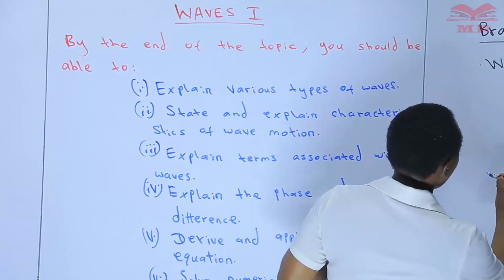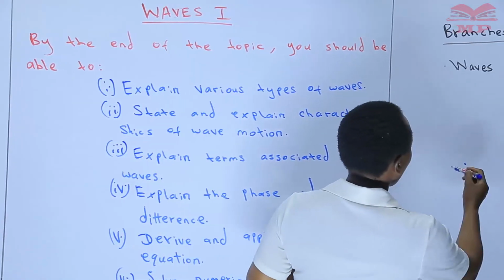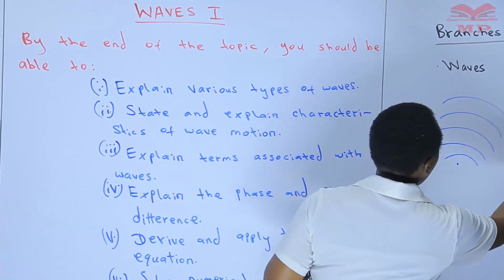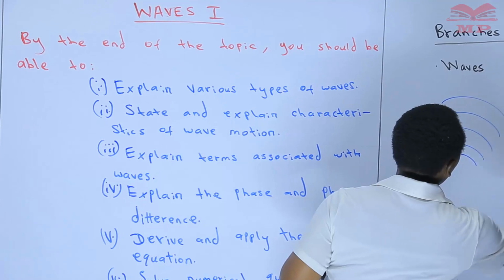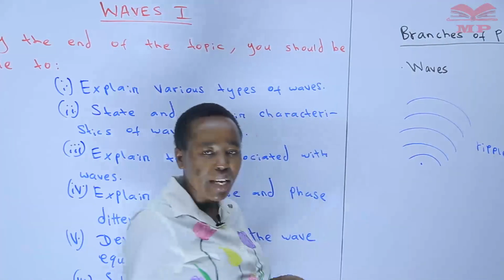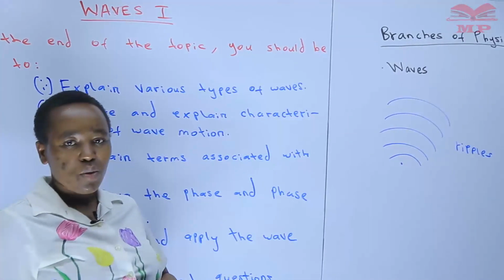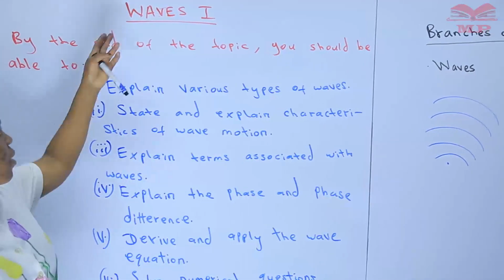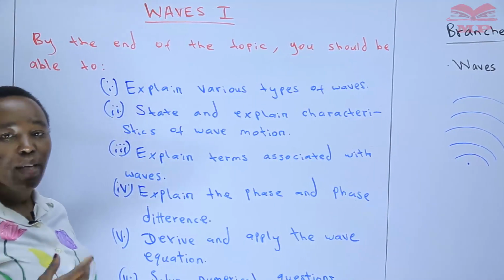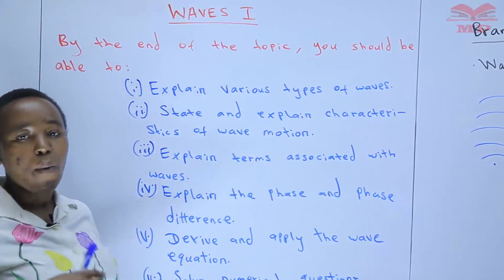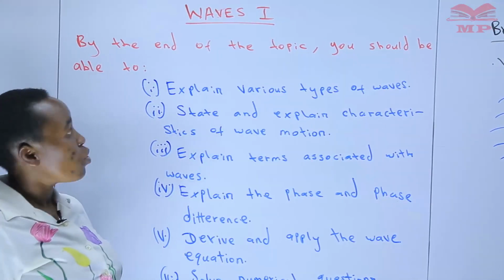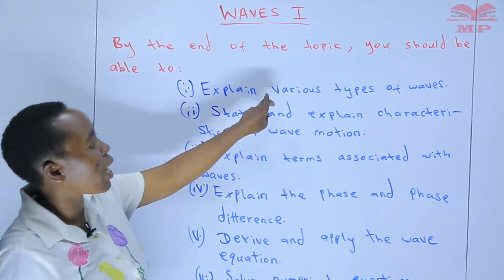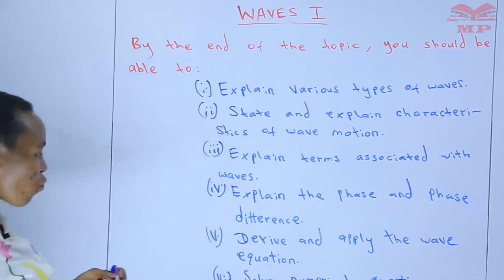When you have a pool and you throw a stone at this point, you usually find that we have some ripples set in that pool of water. These are what we are calling waves. So when you talk of waves, it's a very easy topic, and as we are saying, we encounter waves in our day-to-day lives. So we'll start with an introduction of the topic before we look at the classification of waves.